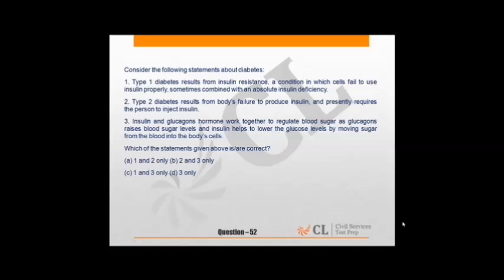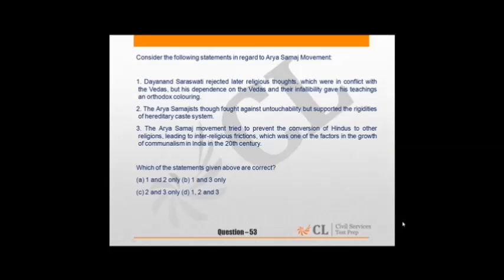So question 52 is about diabetes. What is type 1, type 2, and what are the hormones? So answer of this question is D. Only the third is incorrect. First and second are the other way around. Then 53rd is about the Arya Samaj movement. Three statements are given about the movement, and we have to find which are correct.